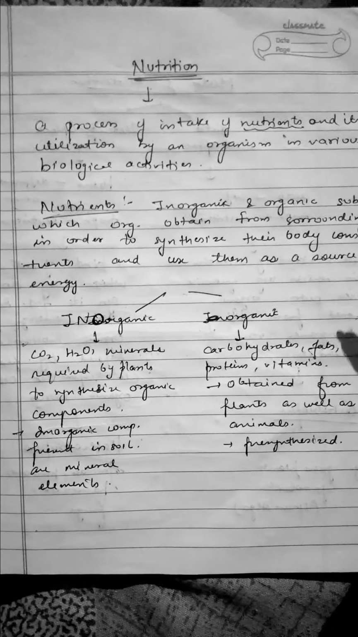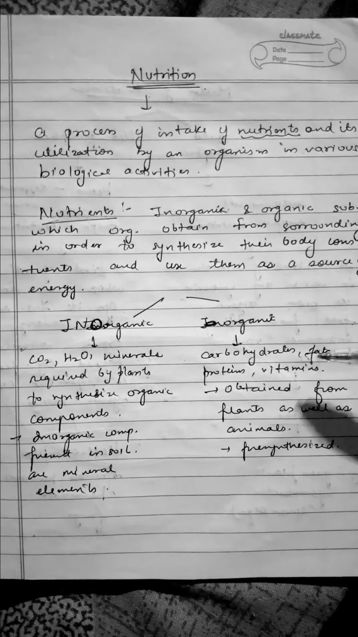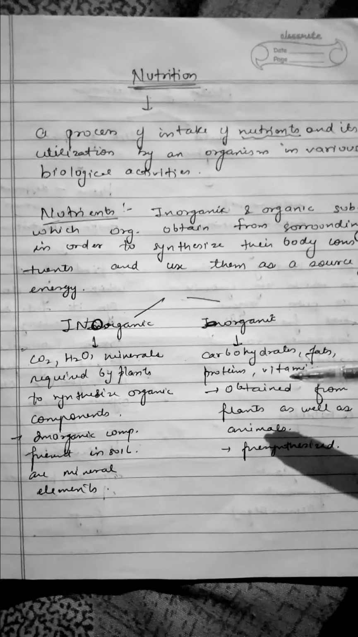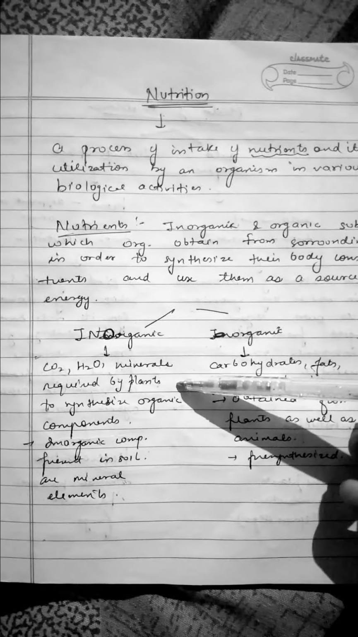Now organic compounds, just like carbohydrates, fats, proteins and vitamins, which we obtain from plants, and animals also obtain from plants. These organic compounds are pre-synthesized, whereas inorganic compounds are present as such in our atmosphere or soil.